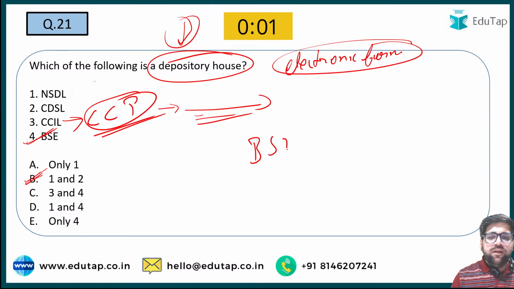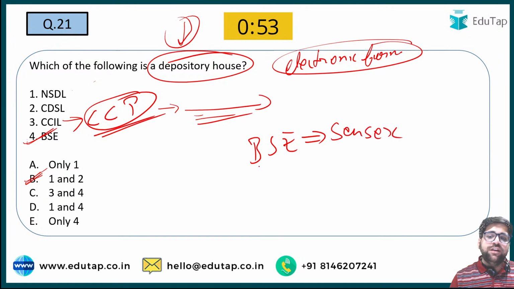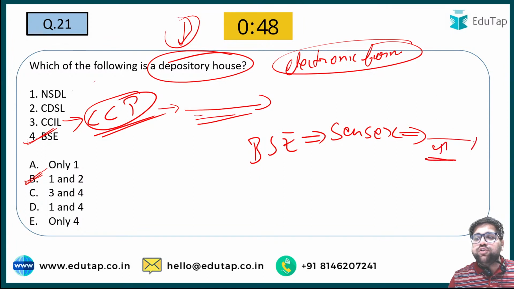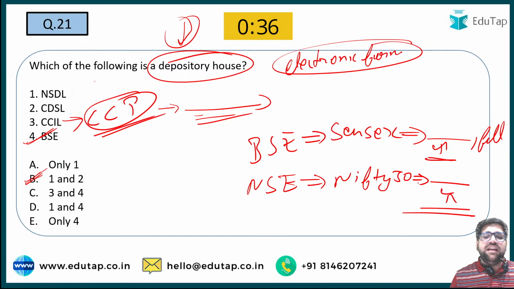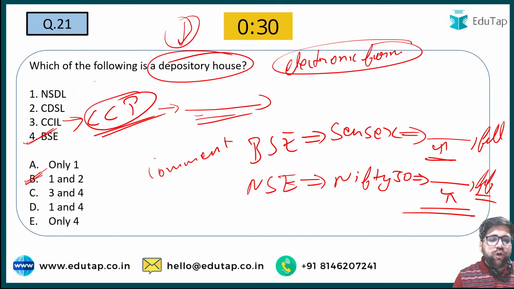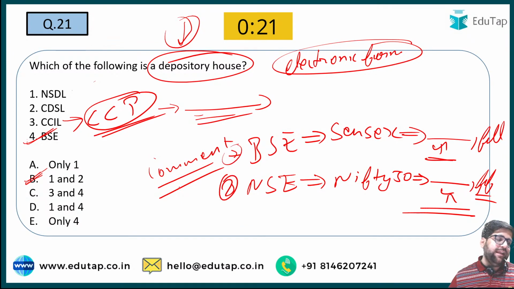We all know that BSE has a very important index, that is Sensex. In the chat box as well as in the comment box, let me know the total number of shares which are there in Sensex. And you also have to tell me the full form. I will be checking all your answers. And under NSE, we have this particular Nifty 50. Tell me the number of stocks which are there under NSE, and also tell me the full form in the comment box. If you are not able to answer such basic questions, then sorry to say your preparation is at a very low level. This is question number 7 and 8, if you are seeing all the hierarchy of questions.